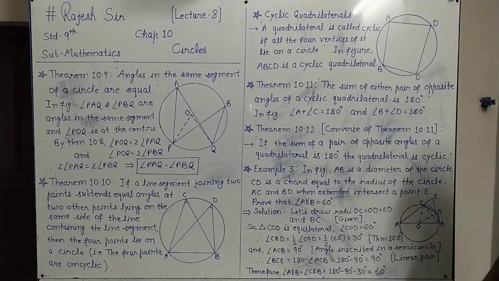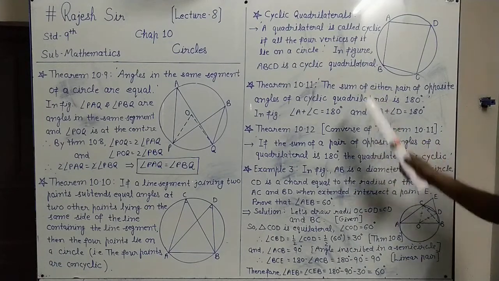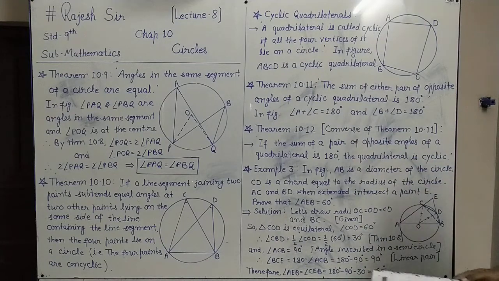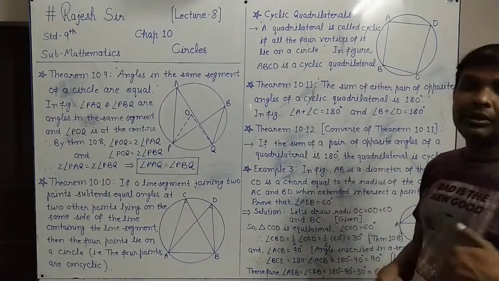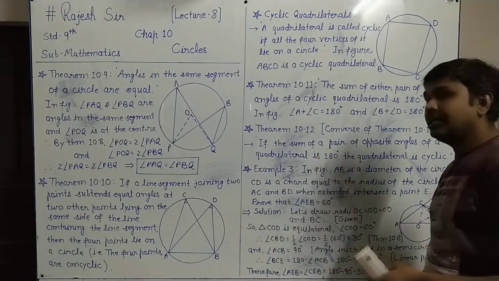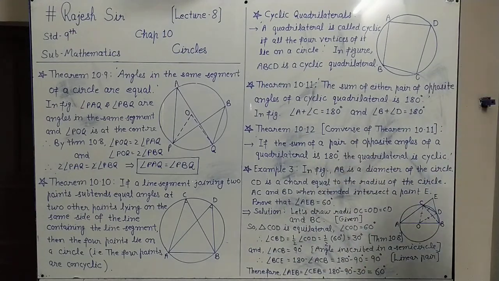This is theorem 10.12. This is the converse of the previous one. If cyclic quadrilateral, opposite angle sum is 180 degrees, and in this theorem, if opposite angle sum is 180 degrees, it is cyclic, right? So it is the converse of theorem 10.11.